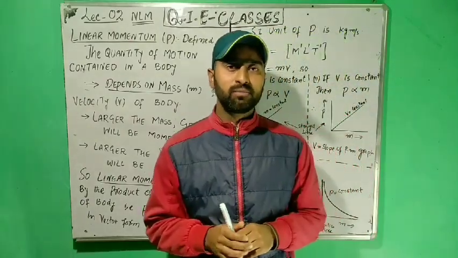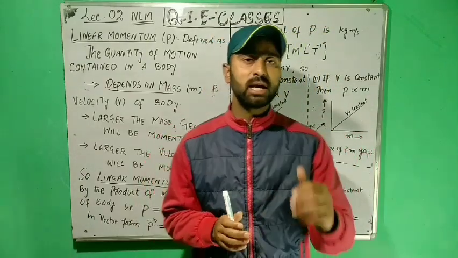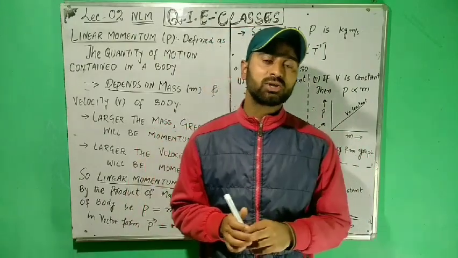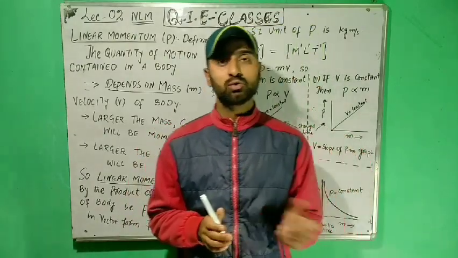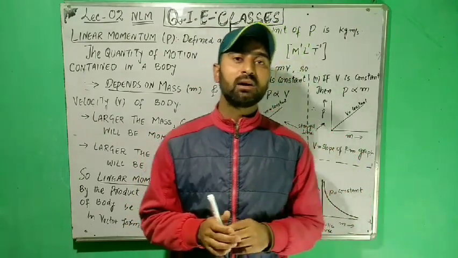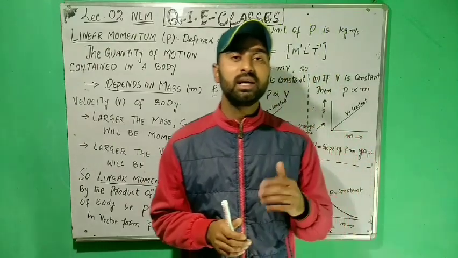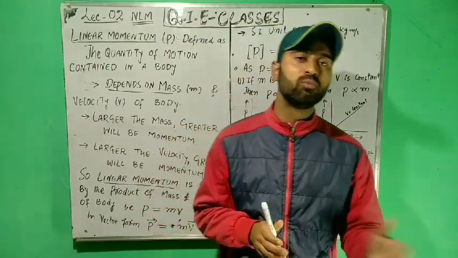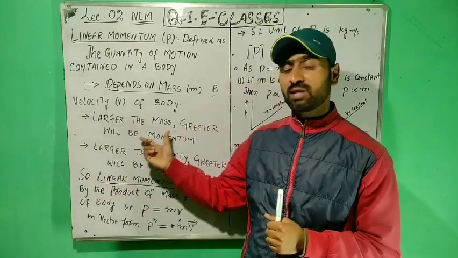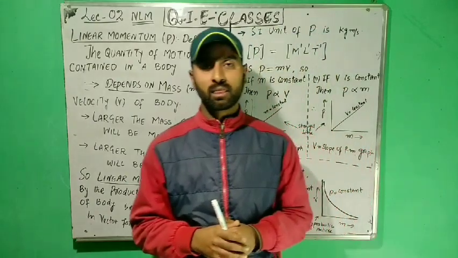For example, if two bodies of different masses have the same velocity, then the body having greater mass will require large force to stop, because it has large quantity of motion due to its greater mass or greater inertia of motion. Thus we can say, greater the mass of a body, greater will be its linear momentum.